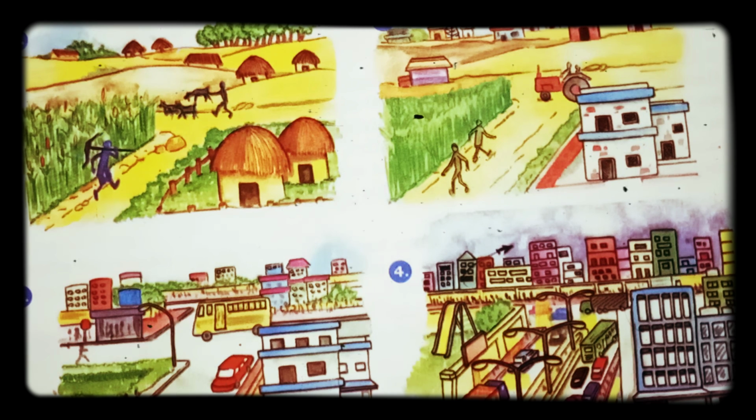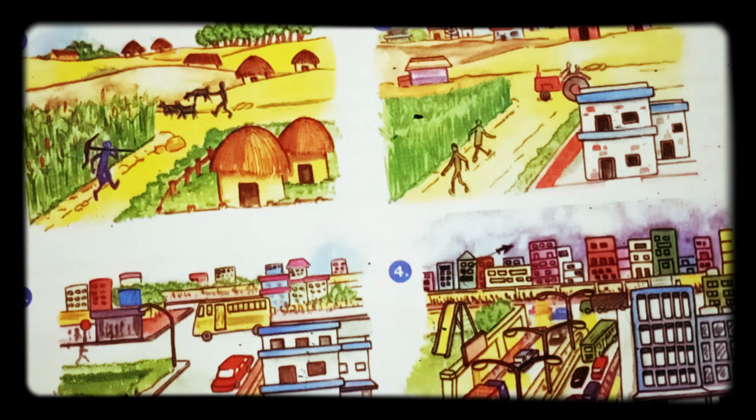In the third picture, you can see they follow total city lifestyles, with multi-storied houses. Then vehicles are used, and street lights are placed. And the fourth picture shows total changes.